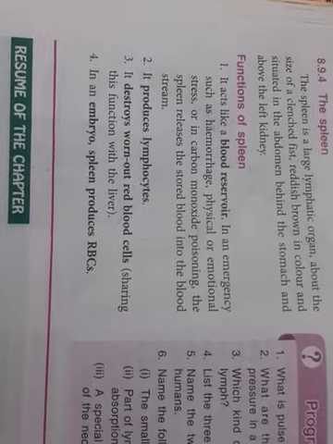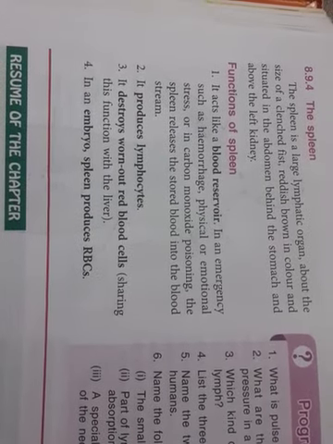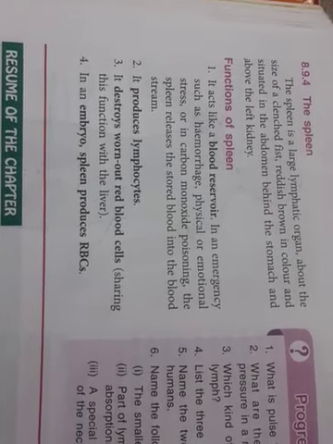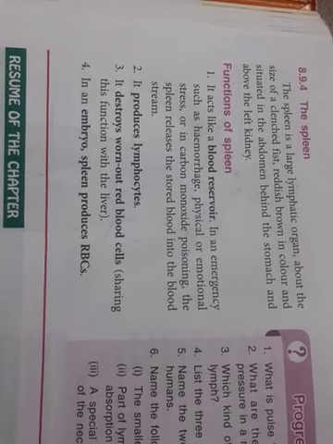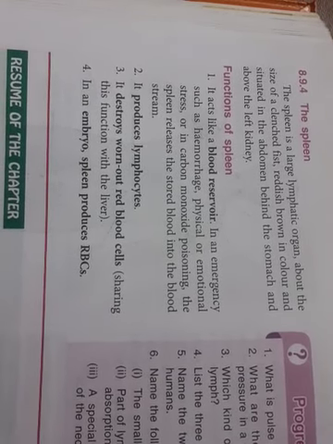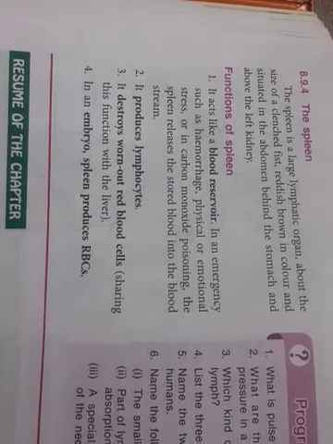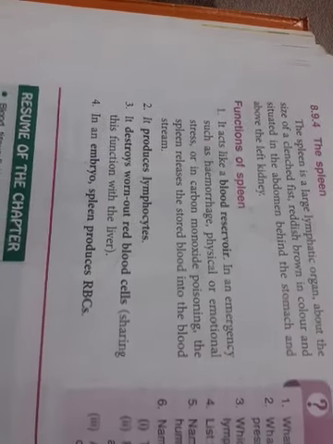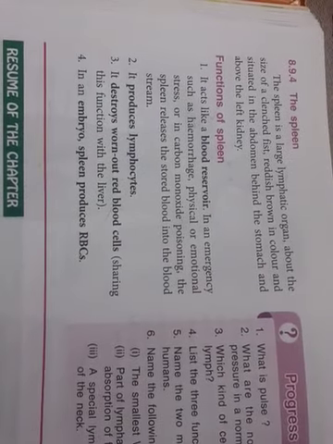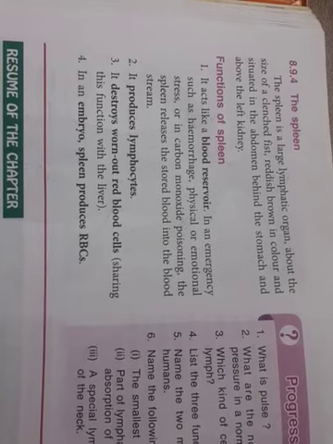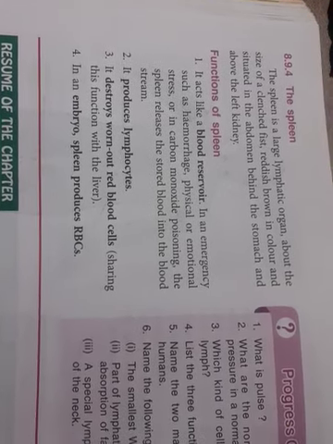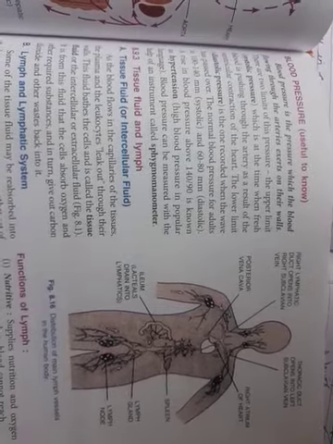Now this acts like a blood reservoir, and in emergencies such as a hemorrhage, physical or emotional stress, or carbon monoxide poisoning, the spleen will release the stored blood into the bloodstream. It produces lymphocytes, as I told you, which act as the defense system.